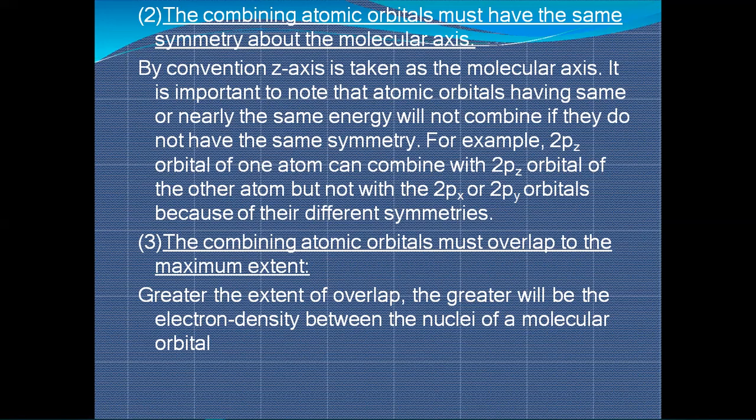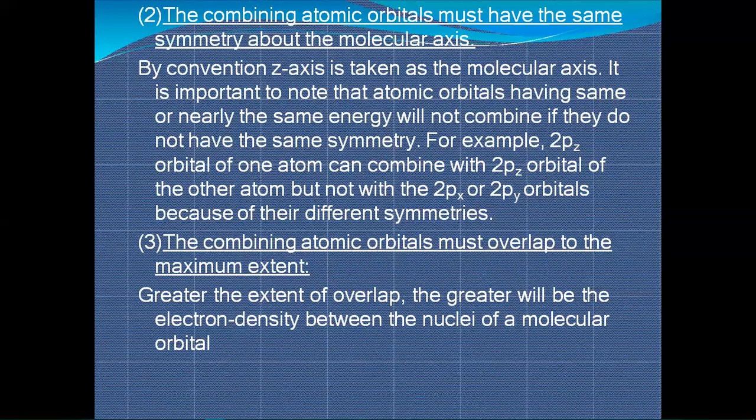Head to head overlapping will be there in the case of z because it lies along the z axis. At that time a sigma bond will form, which forms because of the overlapping of orbitals of the same symmetry.